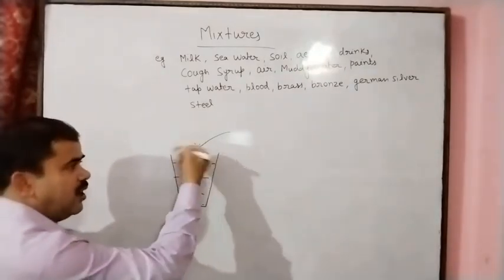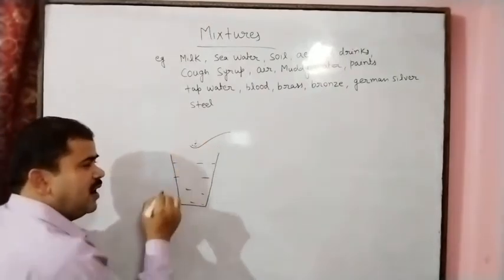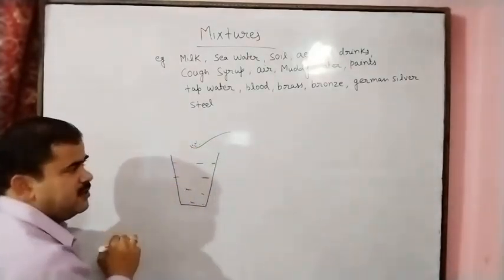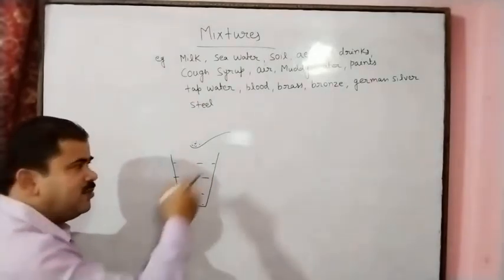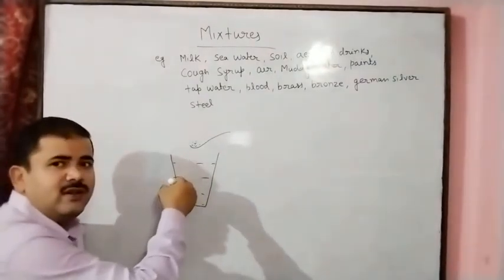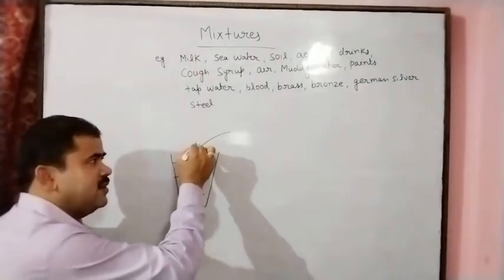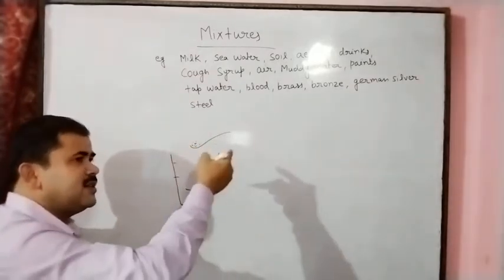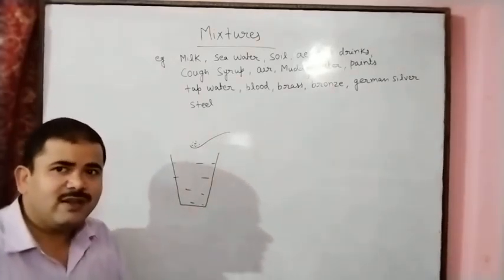So here it is totally dissolved in the particular substance. One substance is sugar, and the second substance is water. So sugar is dissolved in water. Finally we can say this is the solution. This is the sugar solution after dissolving. And here the substance dissolved in another substance is called the solute.